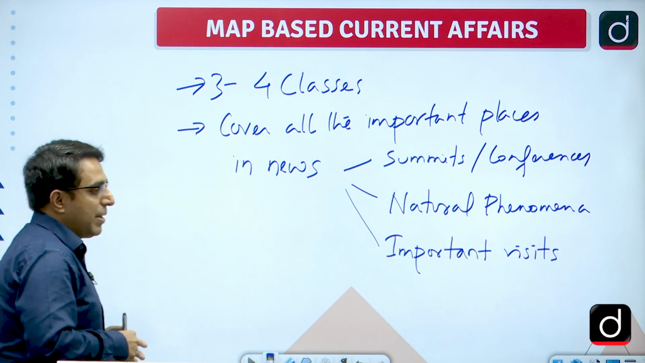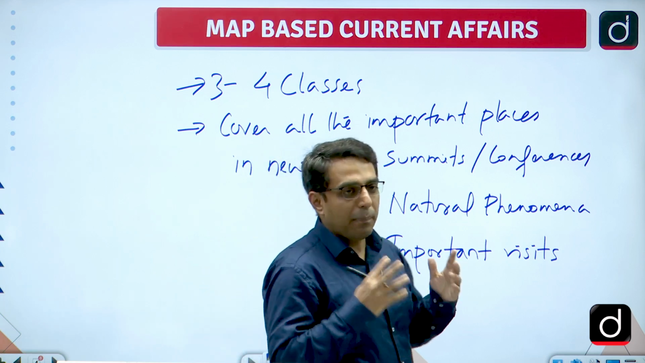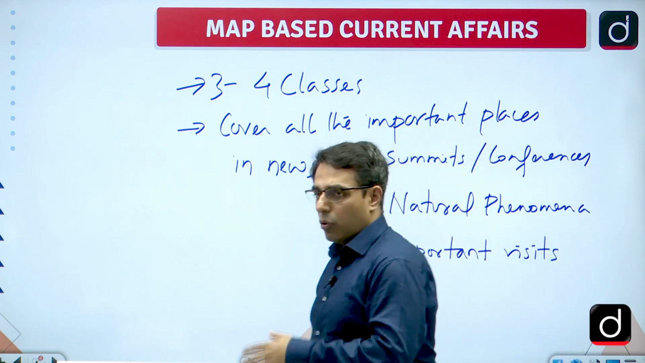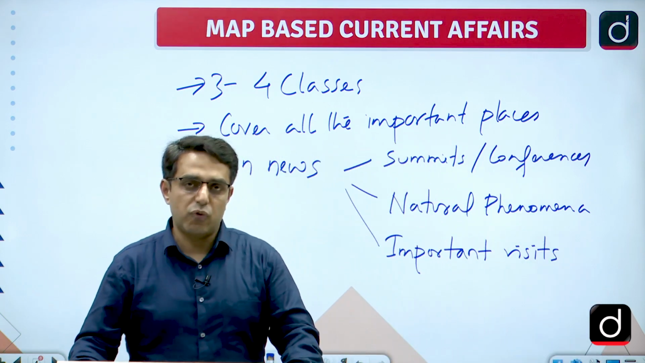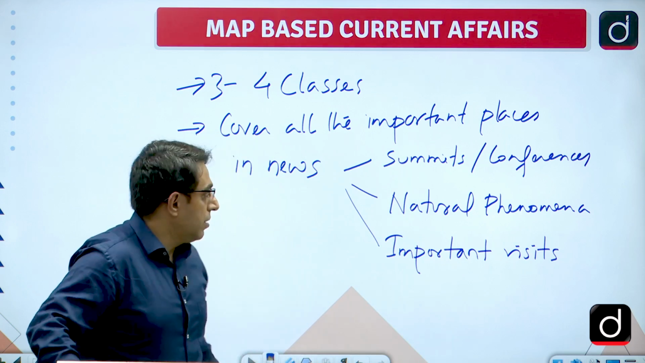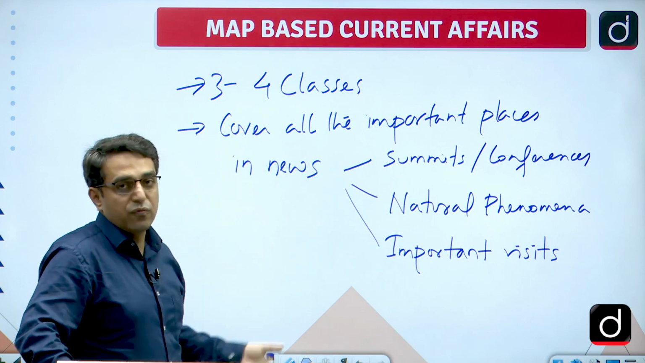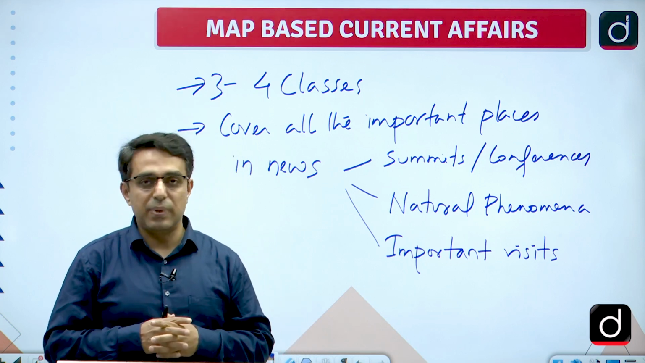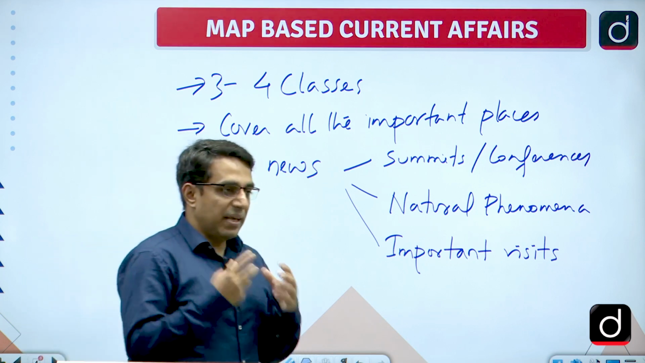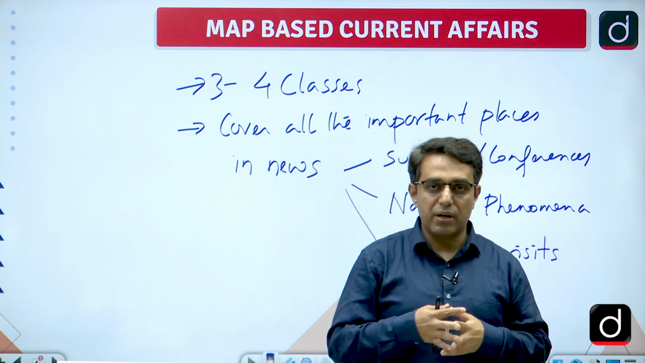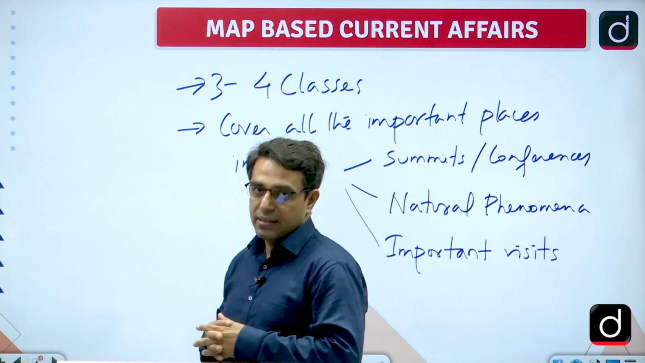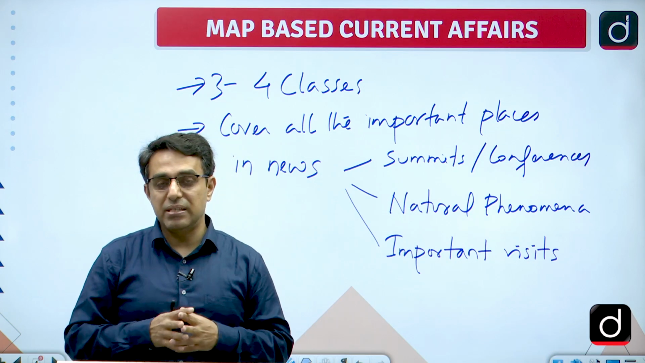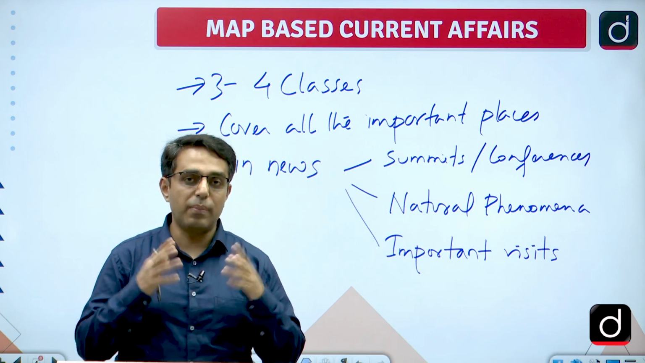Now coming to the mapping section of current affairs, we know that map based questions are often asked by UPSC, and generally these questions are about various places that have been in news for some or the other reason. For example, the places where important summits and conferences have taken place become important. Similarly, places where important geographical or geological phenomena have taken place, for example, the recent earthquake in Turkey. So these are the places which have been in news and become important from exam point of view.